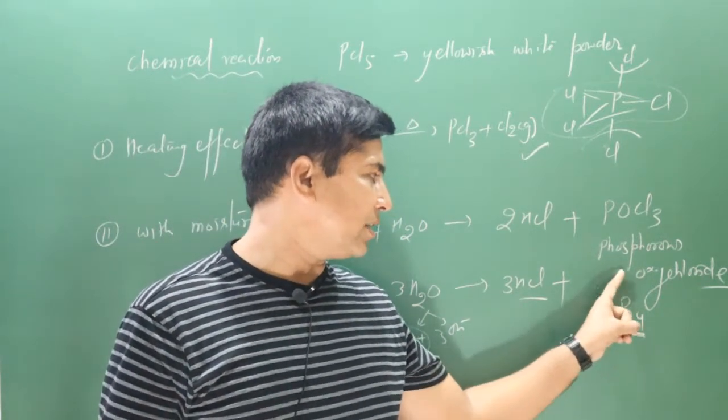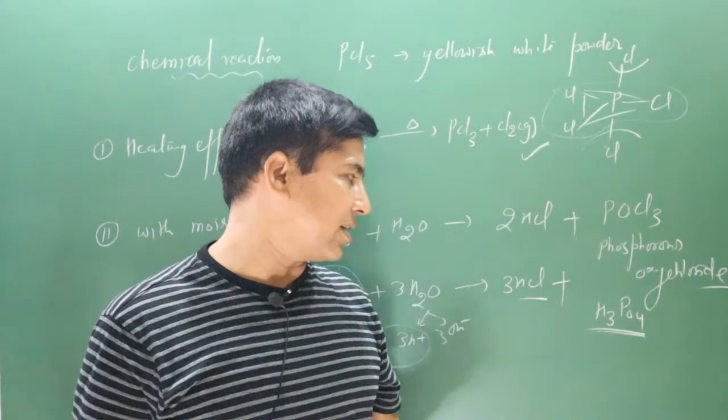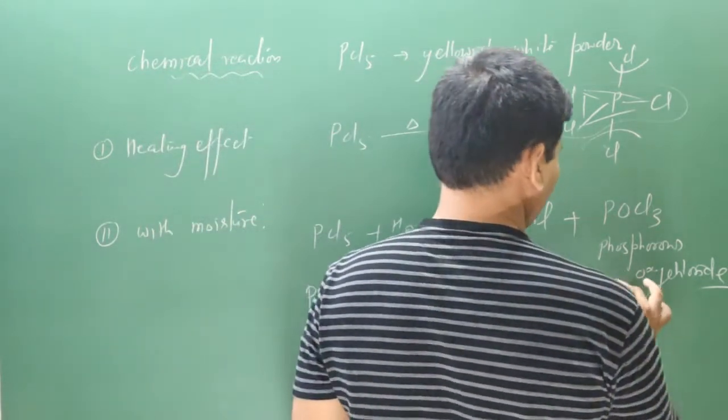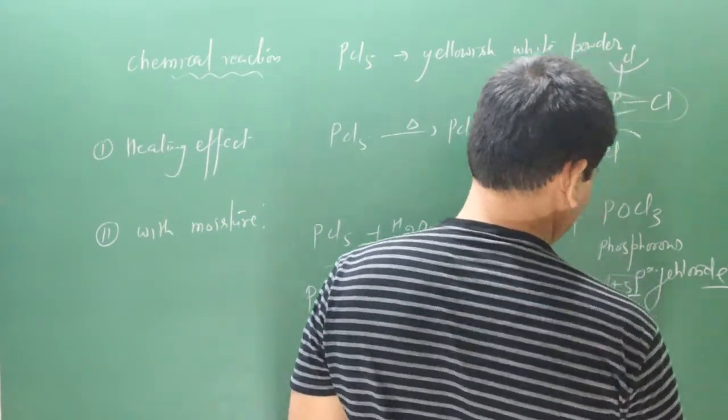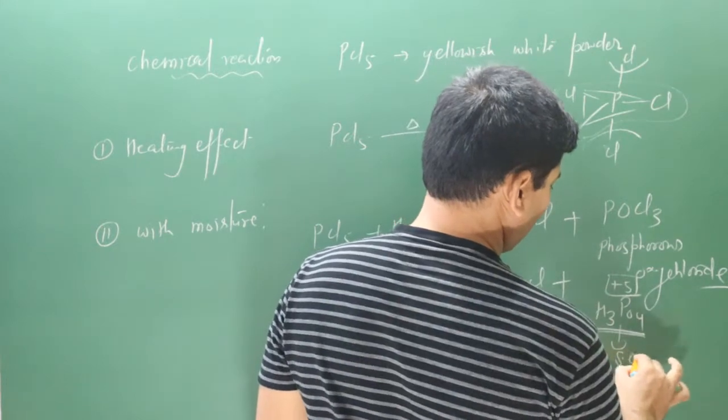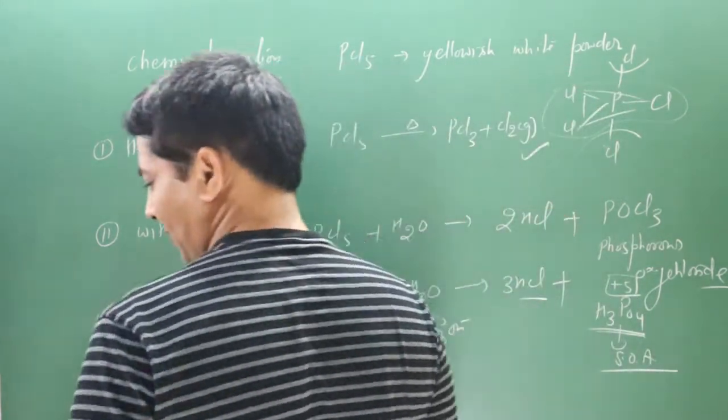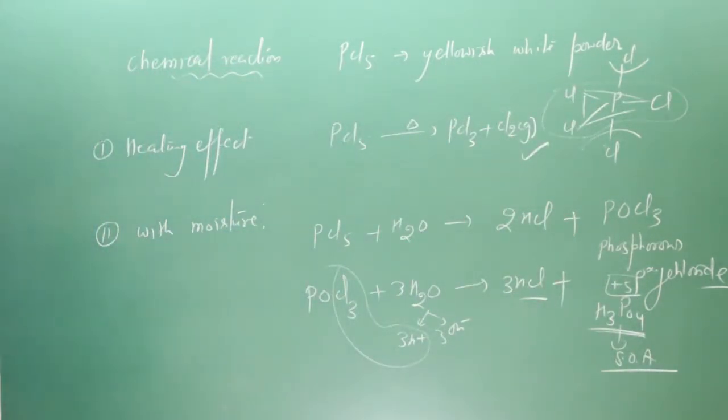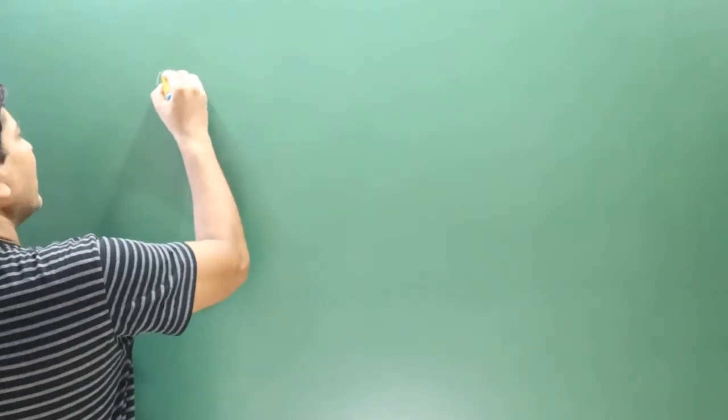Phosphorus is present in a +5 oxidation state, highest oxidation state. Okay. Phosphorus is present in its highest oxidation state. That's why it is acting as a strong oxidizing agent also. Okay. H3PO4 is acting as a strong oxidizing agent also. Next chemical reaction. The next reaction we have with sulfur dioxide.